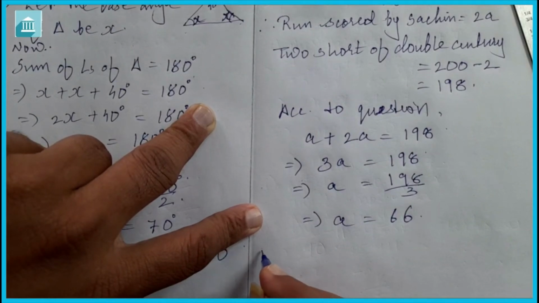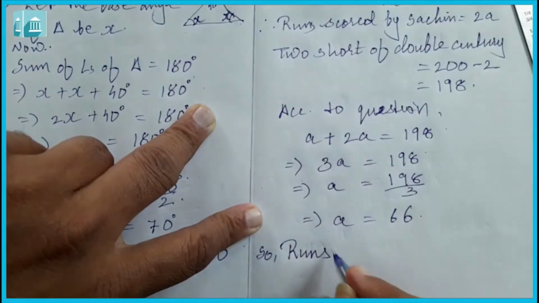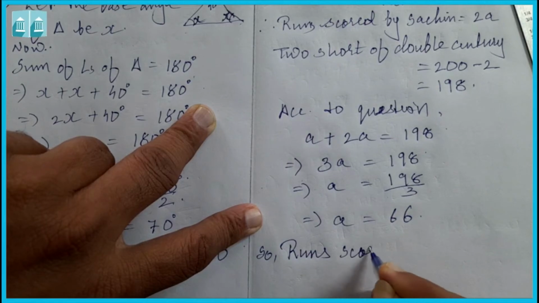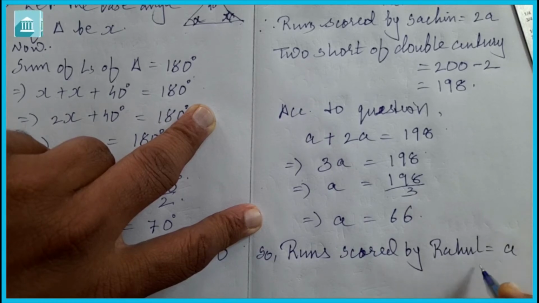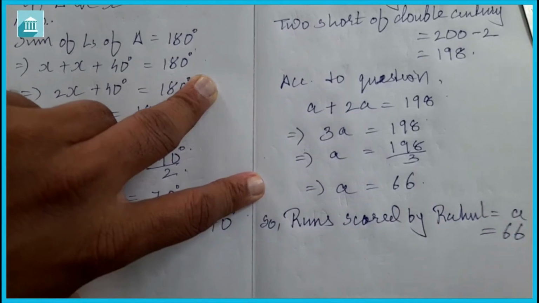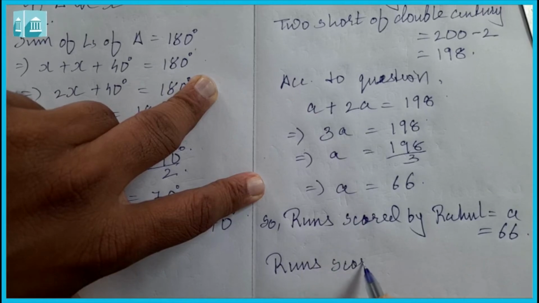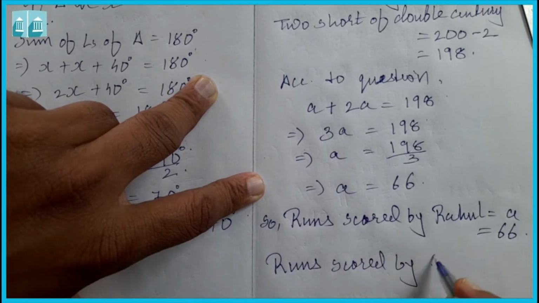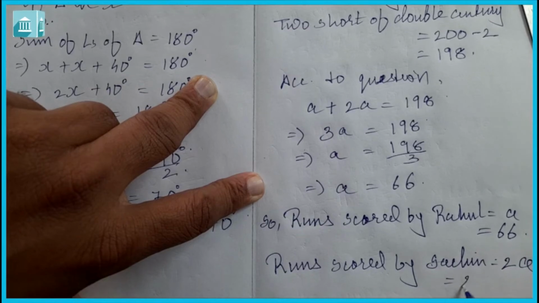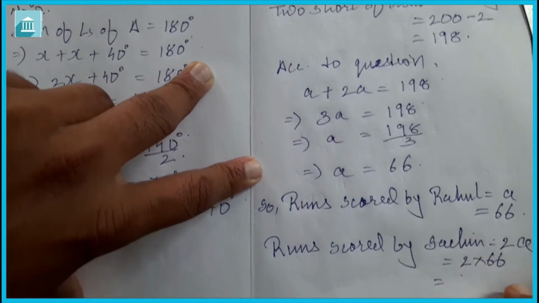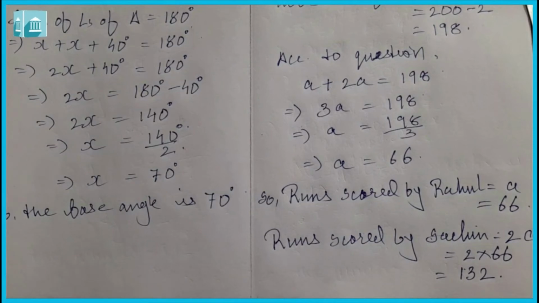So therefore we can say the runs scored by Rahul is equal to A, which is equal to 66, and the runs scored by Sachin is equal to 2A, which is equal to 2 into 66, which is equal to 132. So in this way we will get the runs scored by Sachin and Rahul.